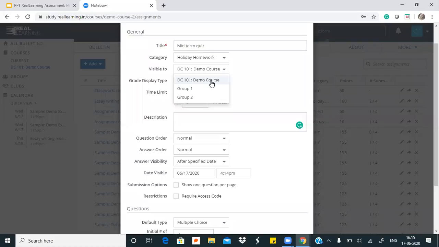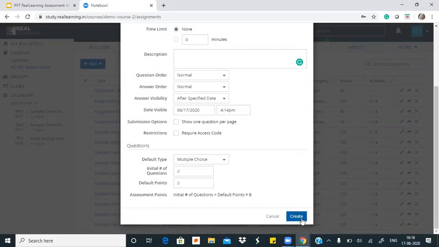Sometimes it might also happen that teachers want to give sets to students. So they can create two different groups of students. Randomly, they can put the students together and they can give different sets of question papers of the same test to these students that she has segregated into groups. So selectively or to the whole class, teachers can decide what they want to do and how they want to give the tests. So I'll just click on create and we'll come to the question creation screen,